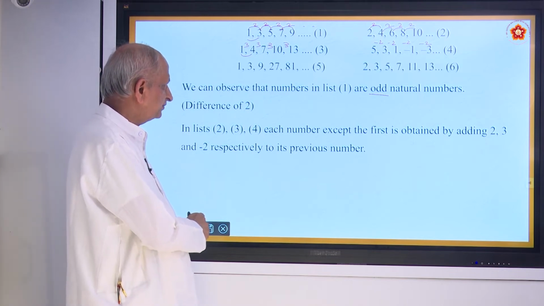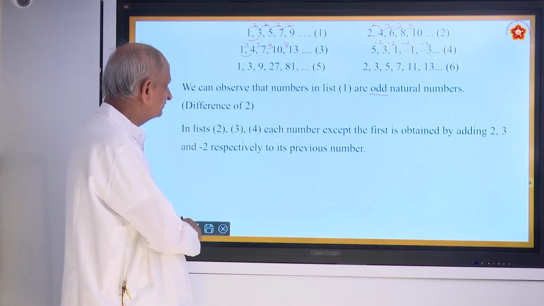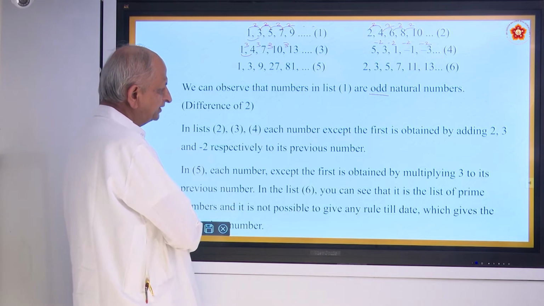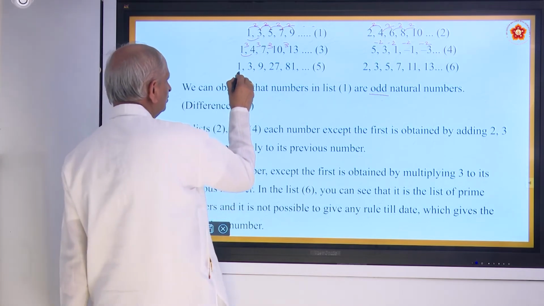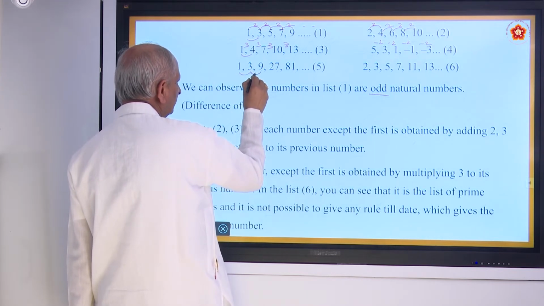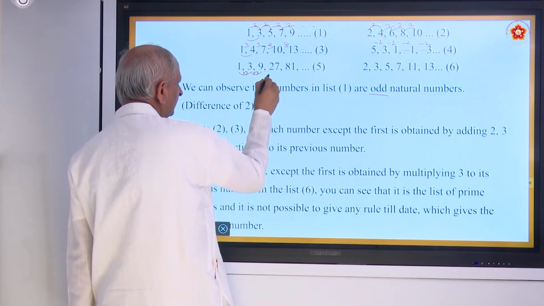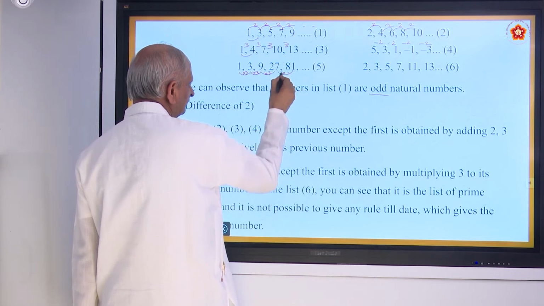Like that, suppose you think of lists 5 and 6. In list 5, each number except the first is obtained by multiplying by 3. So 3 ones are 3, 3 threes are 9, 9 threes are 27, each time into 3.